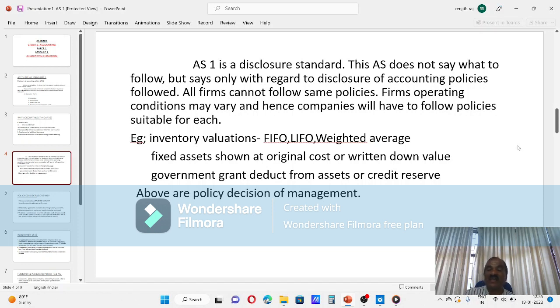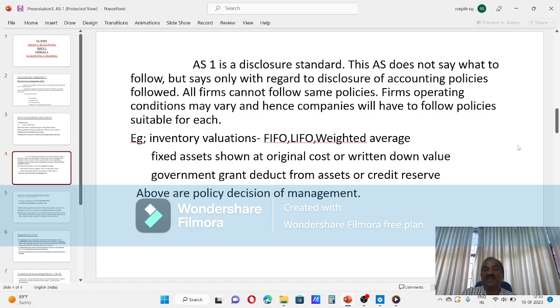It is not practically feasible. Then what AS says? AS says whatever policy you follow, that must be disclosed. You can follow as per your management choice any one of the approved policy. That policy, whichever you are following, that must be specified. For example, there may be organization dealing with iron and steel.